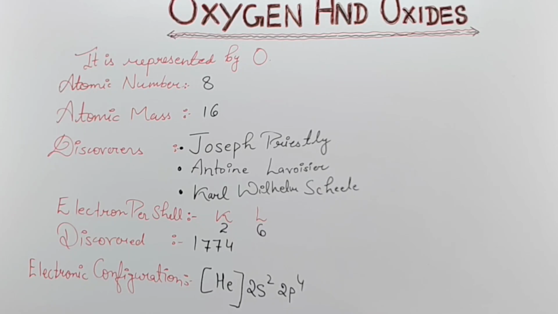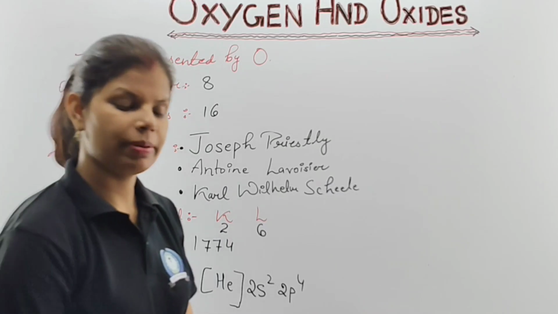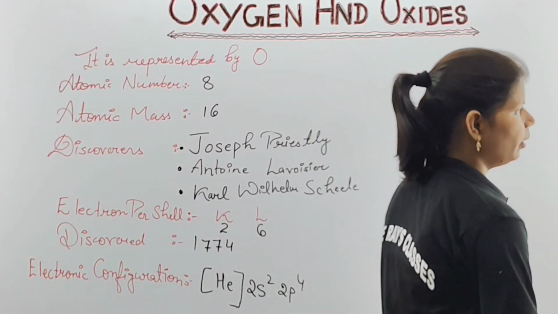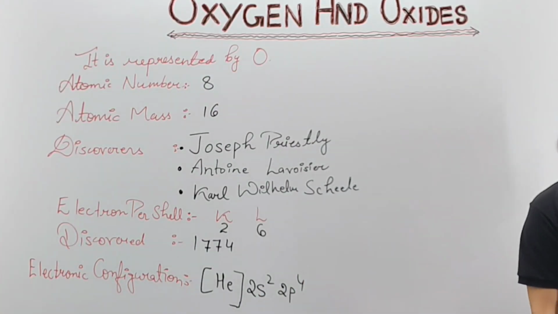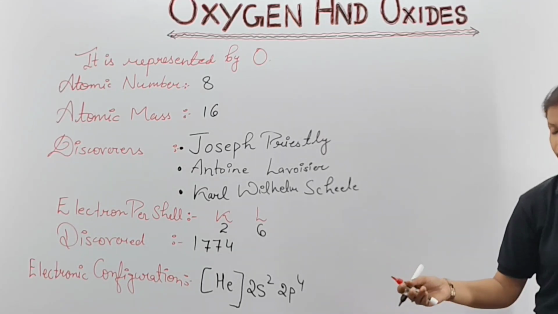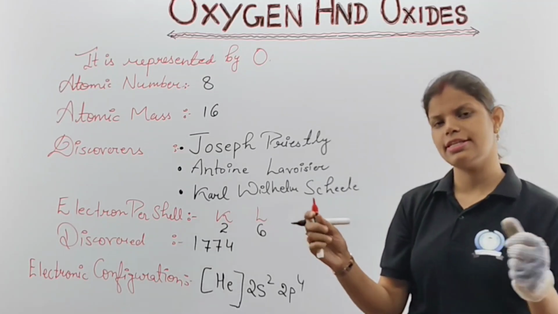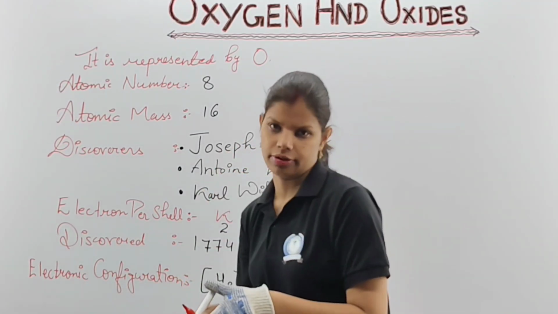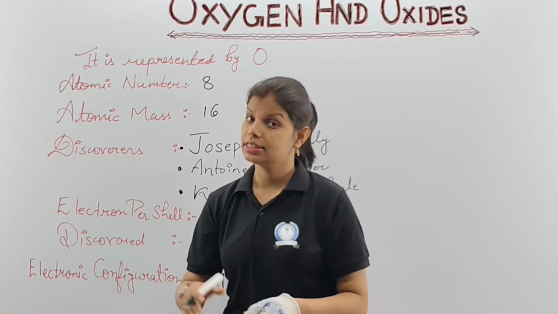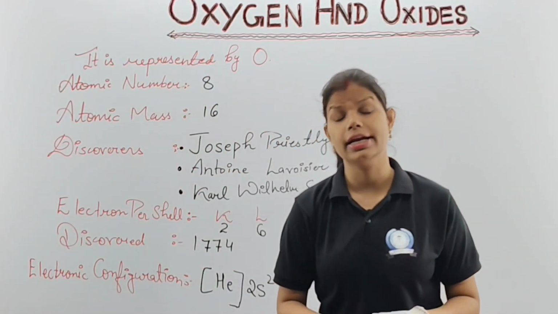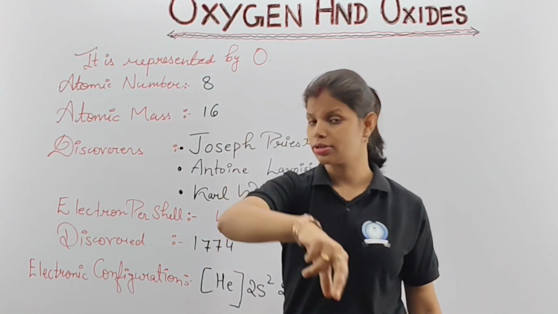Now, next point on the same part, we are going to discuss what is the basic difference between oxygen and oxides. Clear? What is the basic difference between oxygen as well as oxides? That means oxygen itself is a form of oxides. The property of oxygen is different. The property of oxides is also different. Understood? That means this one is your diatomic molecule.